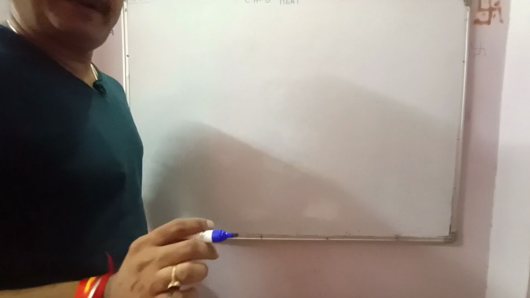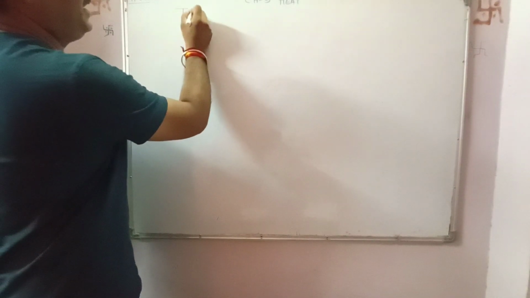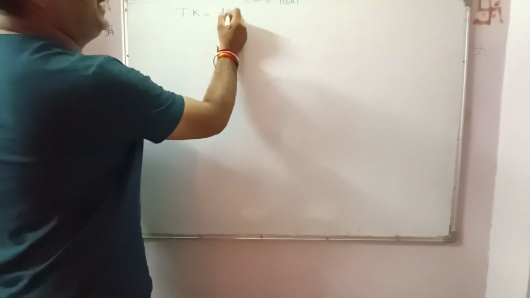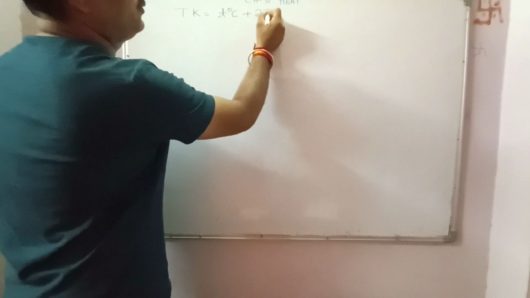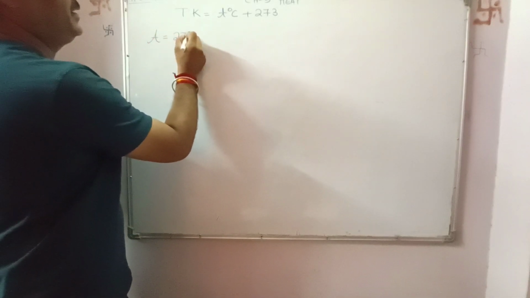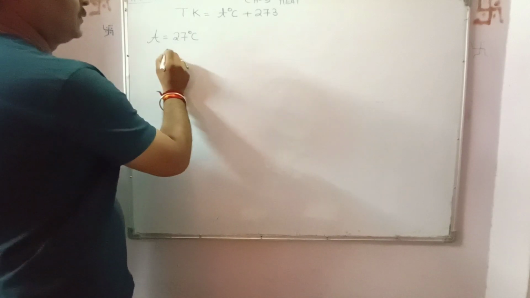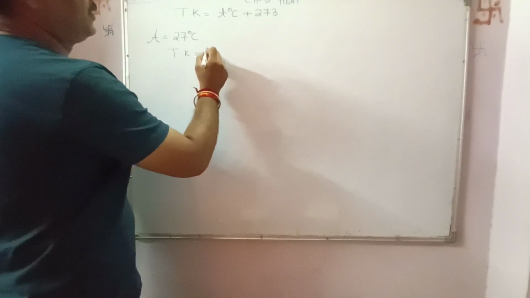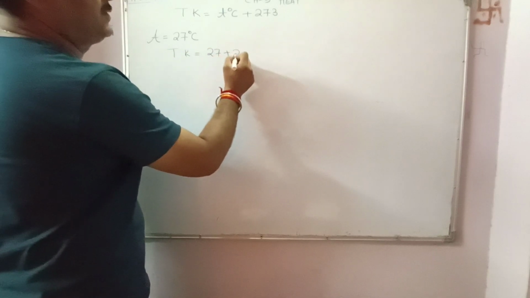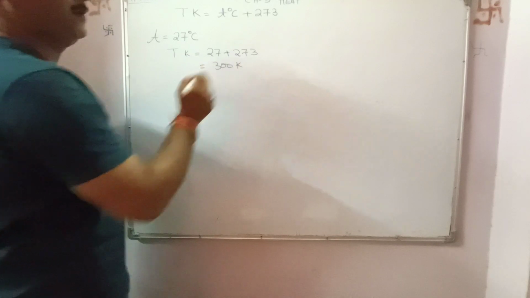A simple relationship is there between the Kelvin scale and degree Celsius. We say that T Kelvin is equal to T degree centigrade plus 273. For example, if the temperature is given as 27 degrees centigrade and we need to convert it into Kelvin, T Kelvin will be 27 plus 273, that is 300 Kelvin.